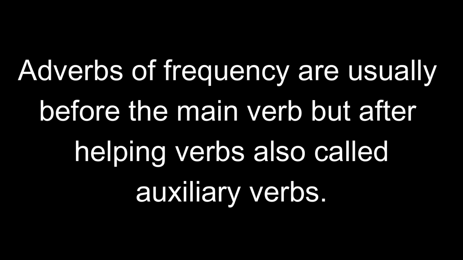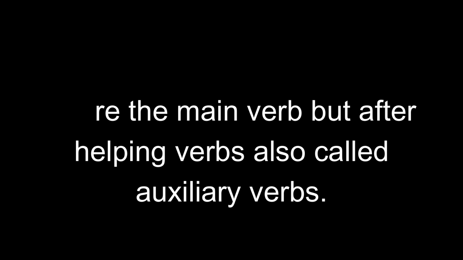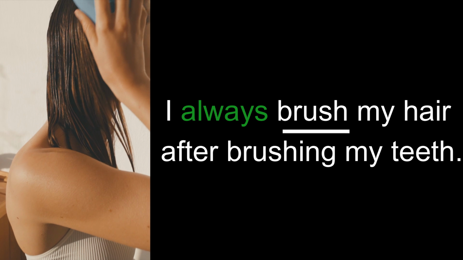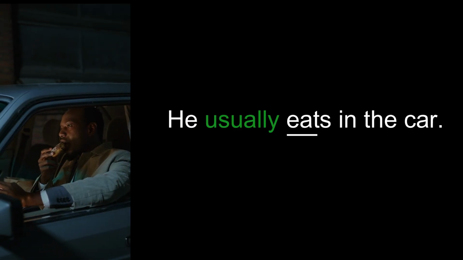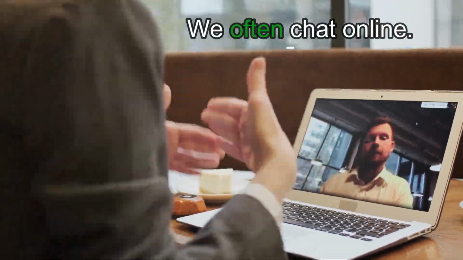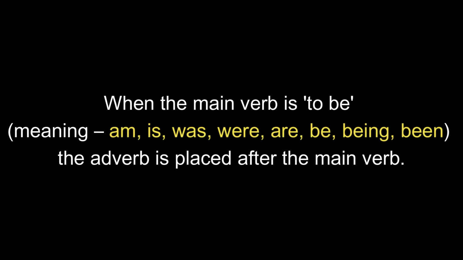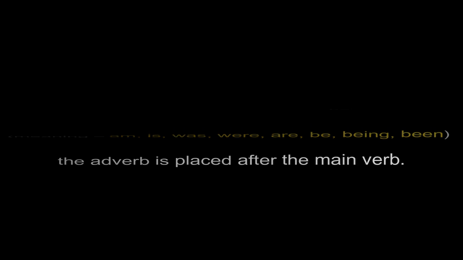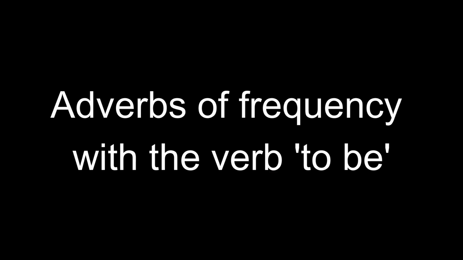Adverbs of frequency are usually before the main verb but after helping verbs, also called auxiliary verbs. Before the main verb. I always brush my hair after brushing my teeth. He usually eats in the car. We often chat online. There is, of course, an exception. When the main verb is to be, meaning am, is, was, were, are, be, being, been, the adverb is placed after the main verb.